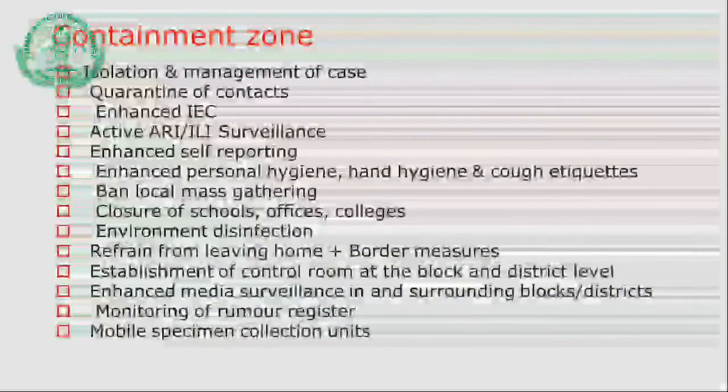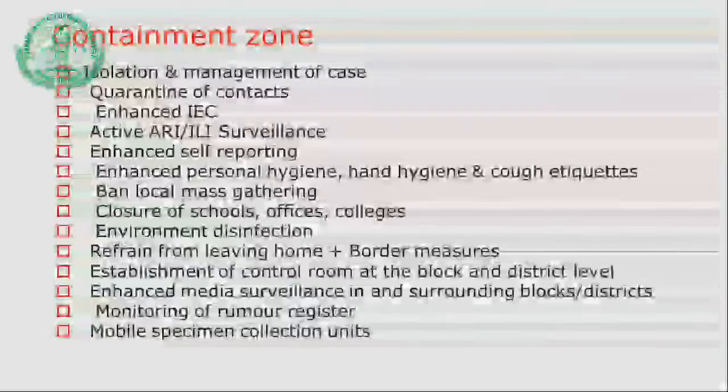As you know, from the public health point of view, these are the words that you might have heard, the containment zone. The practices that are followed in this containment zone are isolation, quarantine, active surveillance of respiratory infection cases, self-reporting, closure of the schools, offices and colleges.